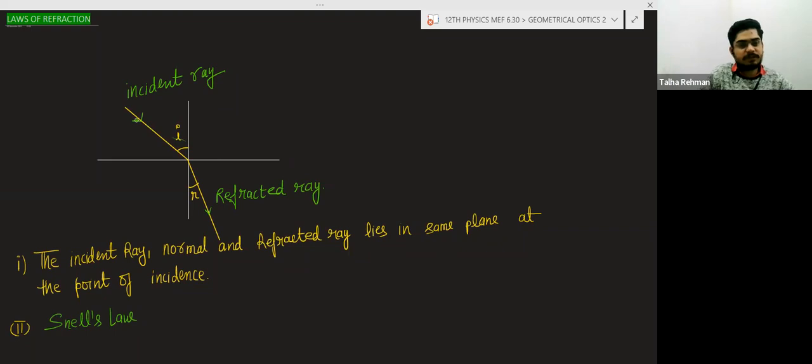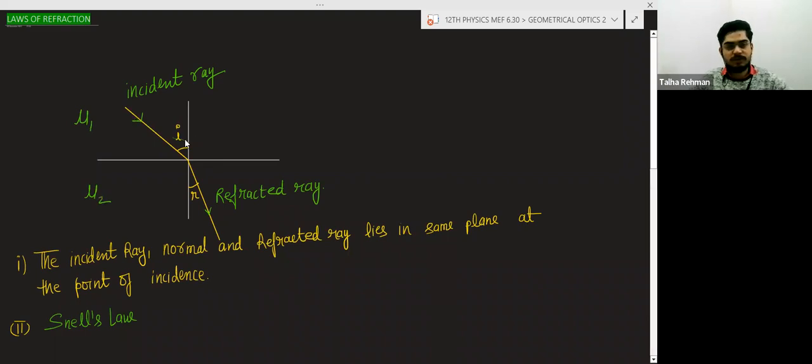Suppose this medium is medium 1 having the refractive index mu1. This is another medium having the refractive index mu2. I is the angle of incidence, and R is the angle of refraction.